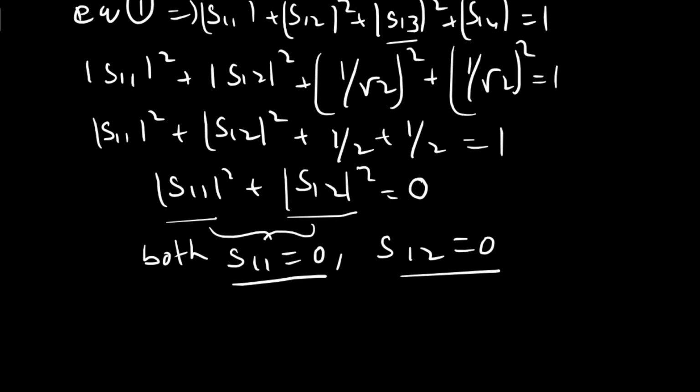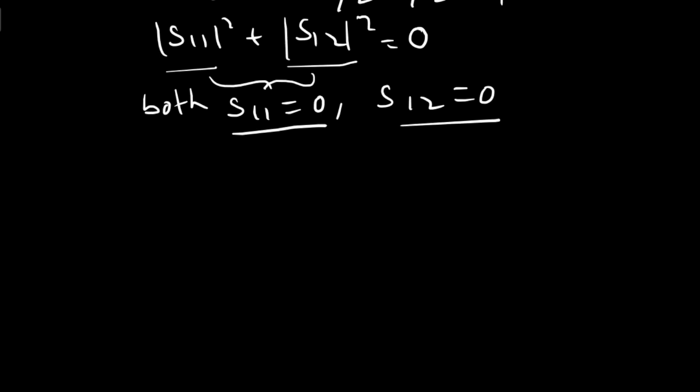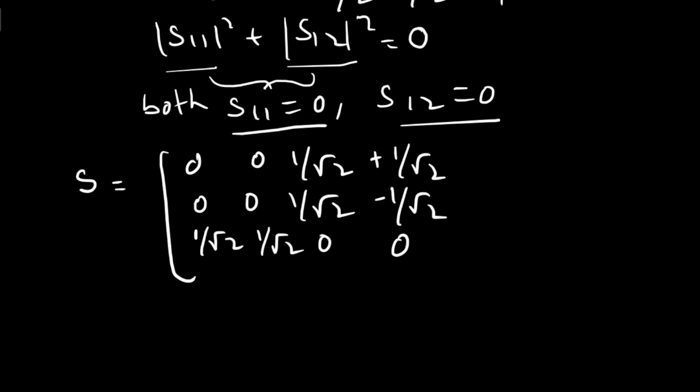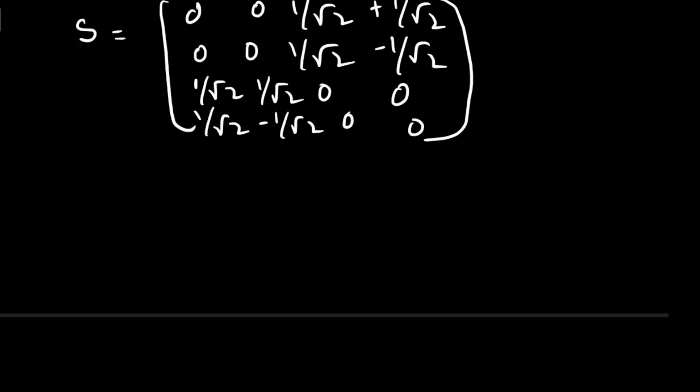Now you have to rewrite the final S matrix with corresponding numerical values. That is 0, 0, 1 by root 2, plus 1 by root 2; 0, 0, 1 by root 2, minus 1 by root 2; 1 by root 2, 1 by root 2, 0, 0; 1 by root 2, minus 1 by root 2, 0, 0.